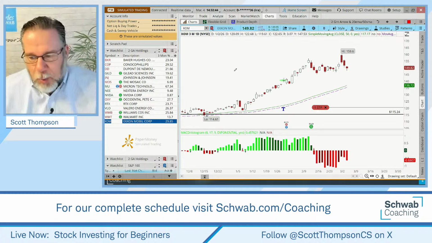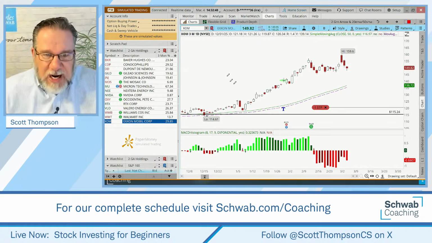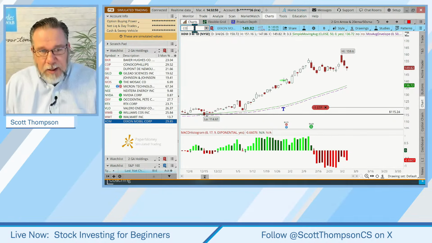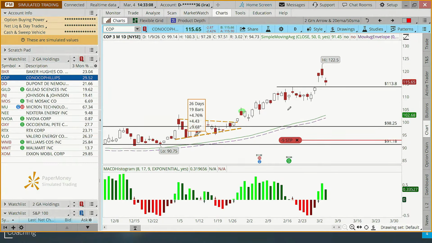All right. So we're on the 2 green arrow. Let's go ahead and go back and visit a few. We talked about COP, right? So COP, nice strong uptrend. Stock went up and gapped up, pulling back. If we draw a little resistance line here where these last highs were, some traders would look at the MACD and think, well, the last time the MACD rolled down like it did, it kind of went sideways a little bit.